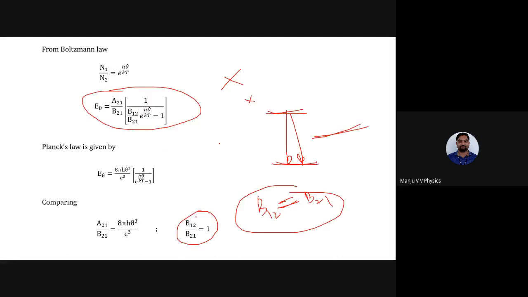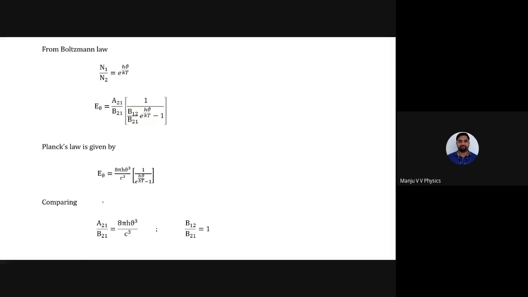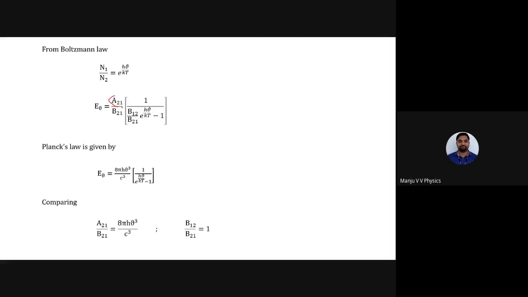So look at this equation again. E mu equals, because there is only one A, can I write just A instead of A21? Can I write just B instead of B21? Because B12 equals B21. So this shows that B12 equals B21. There is one A, because there are no other A's.